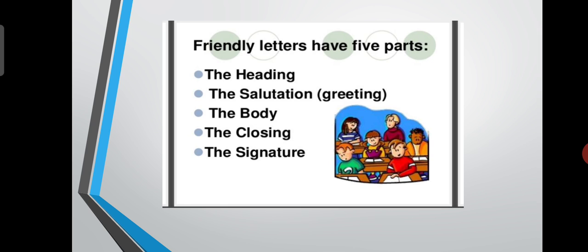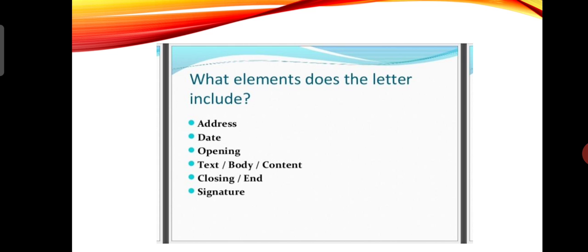Friendly letters have 5 parts, children. That is the heading, the salutation which means greeting, the body, the closing and the signature. Okay? What elements does the letter include? So please pay attention. The letter includes the address, date, opening, text or body or content of the letter, closing or the end of the letter and signature.